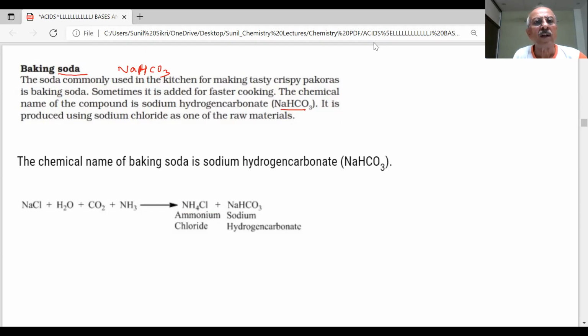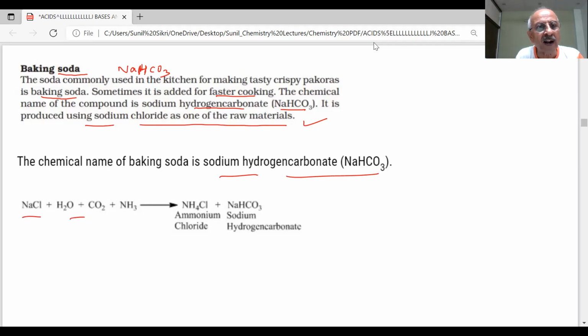Yes, sir. What are you using it for? The soda commonly used in the kitchen for making tasty crispy pakoras is baking soda. Sometimes it is added for faster cooking. The chemical name of the compound is sodium hydrogen carbonate. It is produced using sodium chloride as one of the raw materials. So I told you common salt is very important because it is used for the preparation of many compounds. Chemical name of baking soda is sodium hydrogen carbonate.